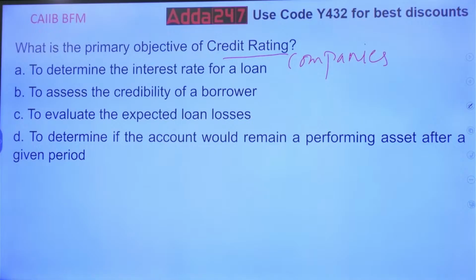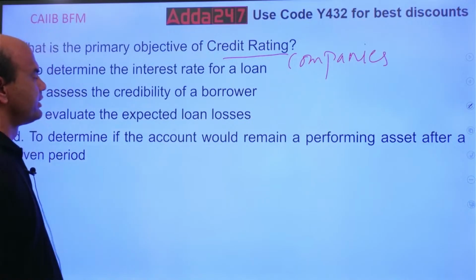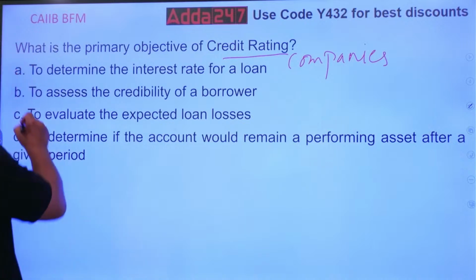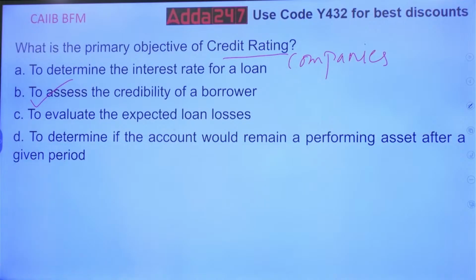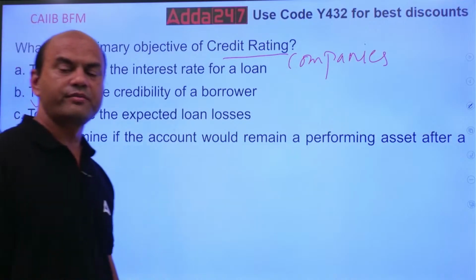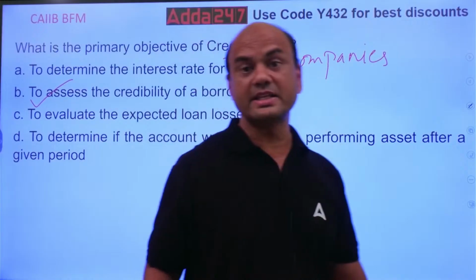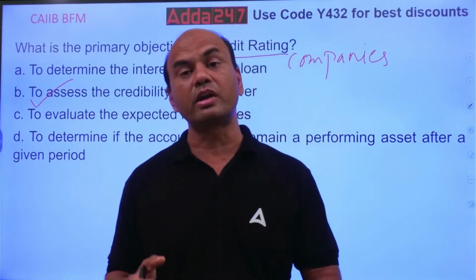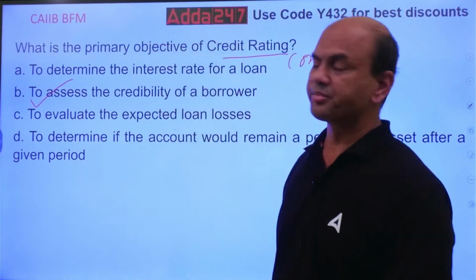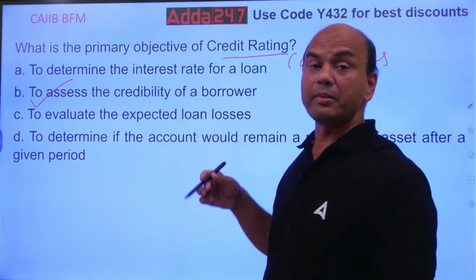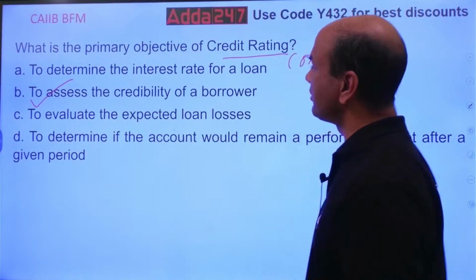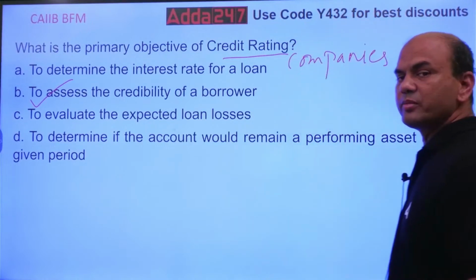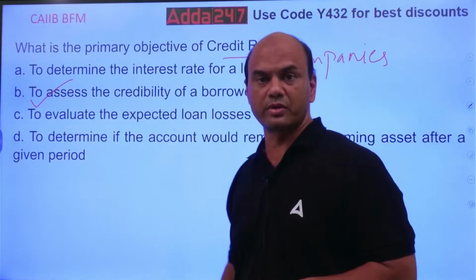Why do you require credit rating to determine the interest rate? Is this the primary goal? The primary goal of credit rating is always credibility: assess the credibility of the borrower. We need to check whether this borrower is eligible, and if eligible, at what rate. All the remaining things are byproducts. So the interest rate will be determined on the credibility of the borrower.